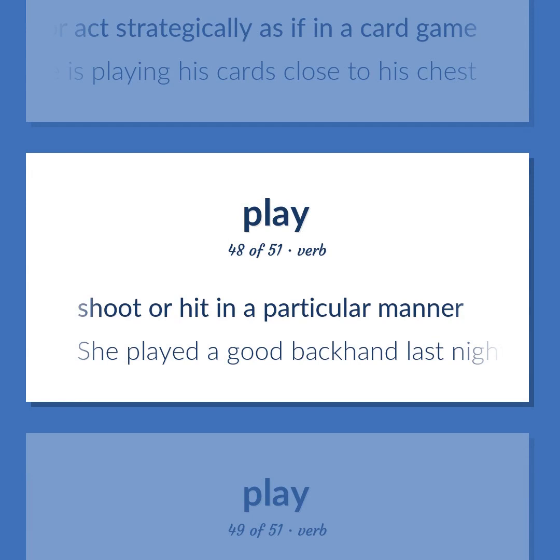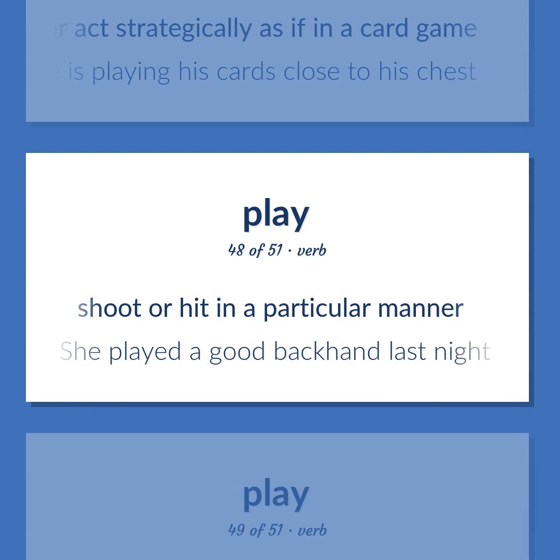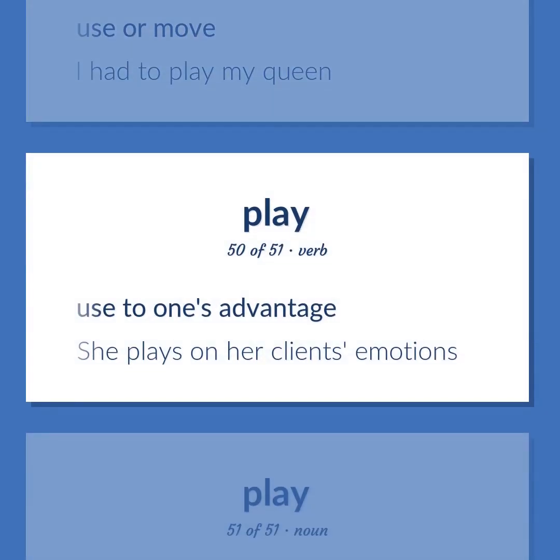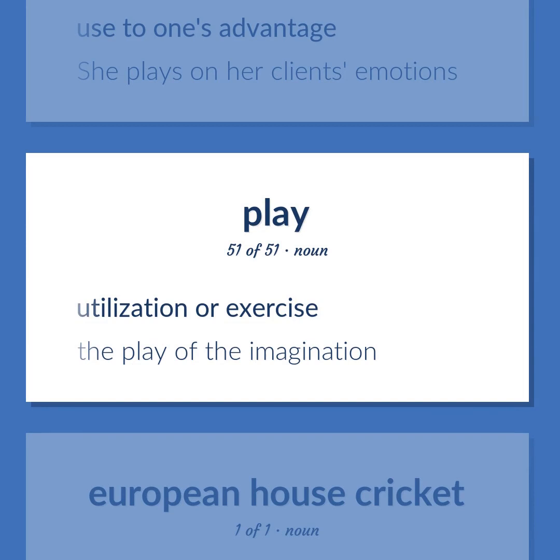Shoot or hit in a particular manner. She played a good backhand last night. Use or move. I had to play my queen. Use to one's advantage. She plays on her client's emotions. Utilization or exercise. The play of the imagination.